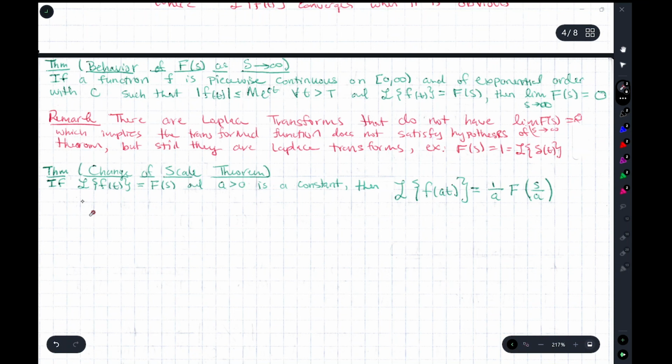And just a quick note here that this change of scale theorem could be helpful. So if we have this Laplace transform and a strictly greater than 0 is a constant, then the Laplace transform of f(at) is equal to 1 over a times F, capital F now, the Laplace transform of lowercase f, at s over a. Okay, so wherever you see an s, you would plug in s over a, and you'd multiply that by 1 over a, and you would get the Laplace transform of the function with at plugged in. So instead of t, where we see a t, you plug in an at. Okay, just change of scale theorem there could be helpful.